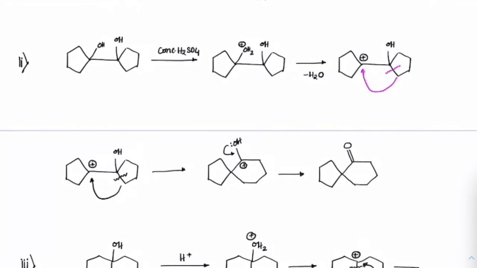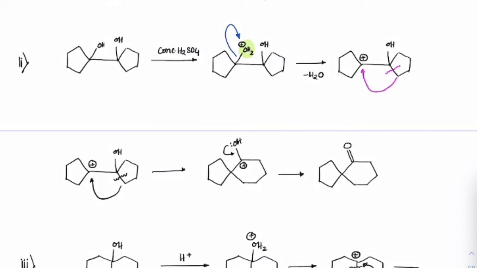Next question, check out. If this is the question given, these are the diols, treated with concentrated H2SO4. So on one side it got protonated here. That protonation will release that H2O. We will get this carbocation here. Now this carbocation can undergo ring expansion because it is a 5-membered ring. So this bond will break here, and it will make a ring formation here. So a 6-membered ring is formed.